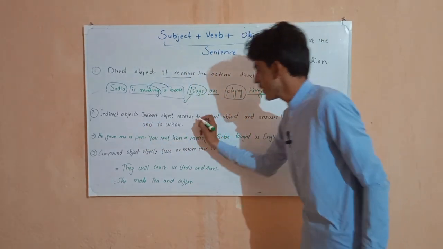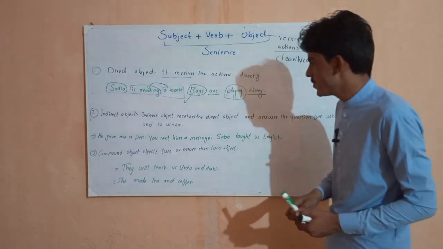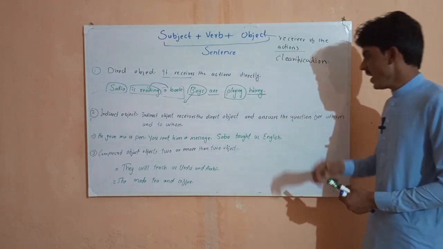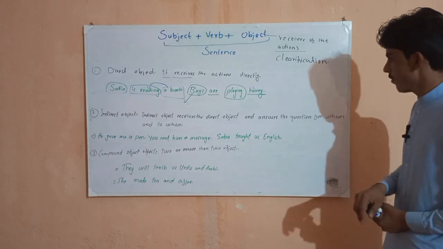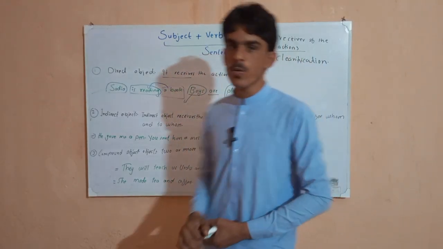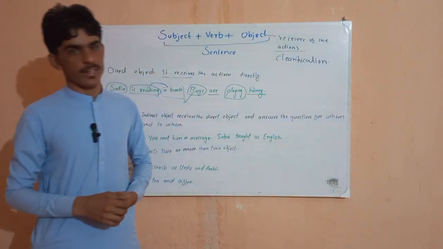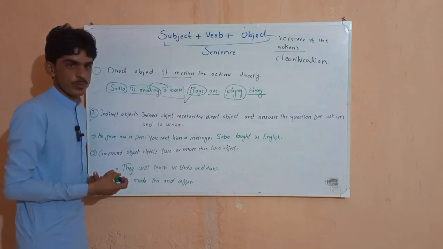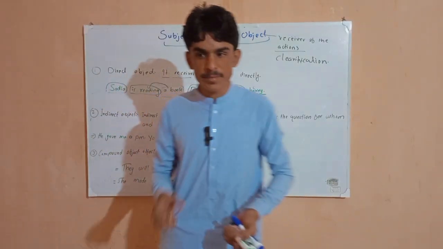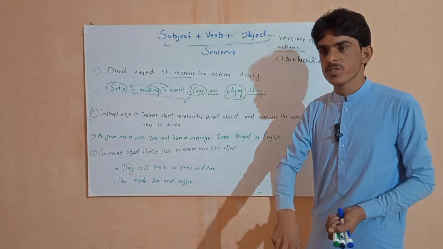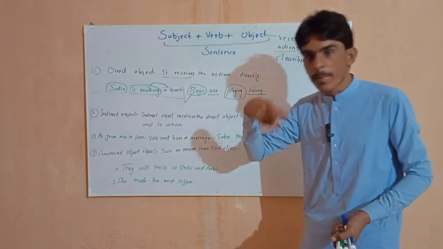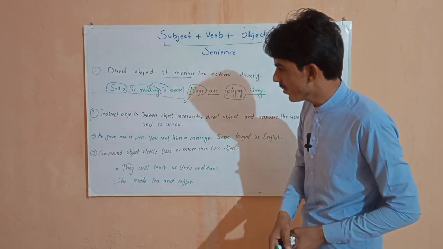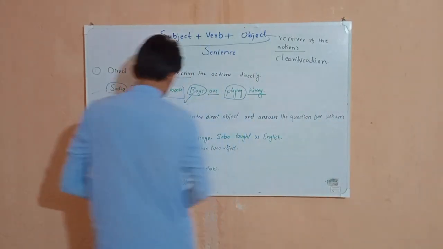Indirect object receives the direct object and answers the question for whom, to whom. For whom किसके लिए, to whom किसको. So that is what is called indirect object. Indirect object का मतलब ये है जब डायरेक्ट ऑब्जेक्ट का असर जिस पर पड़ता है वो हो गया हमारा indirect object. Now let's know by the help of an example first.